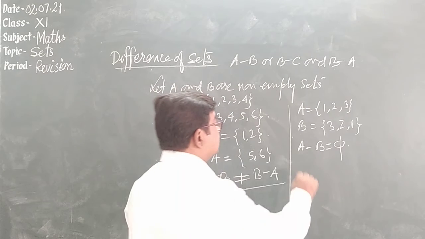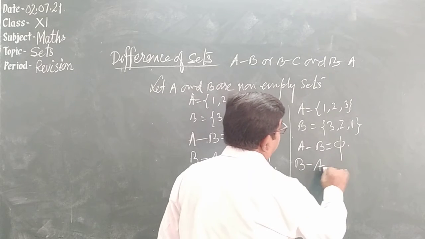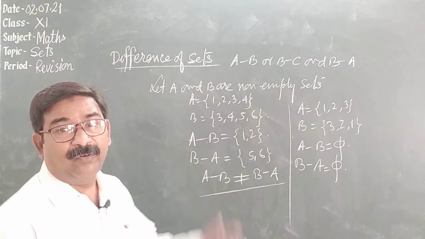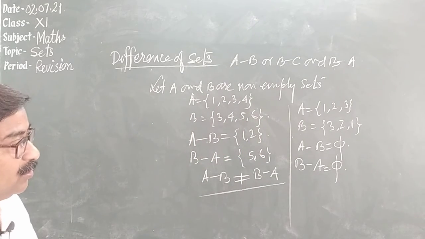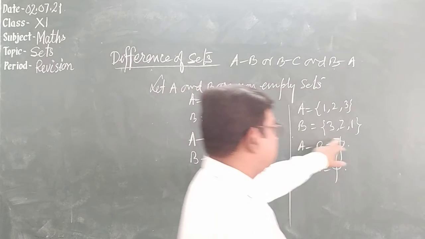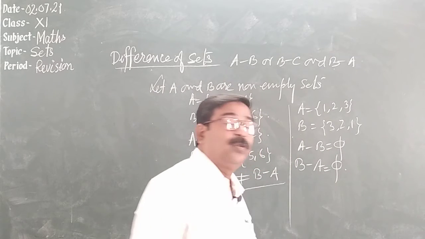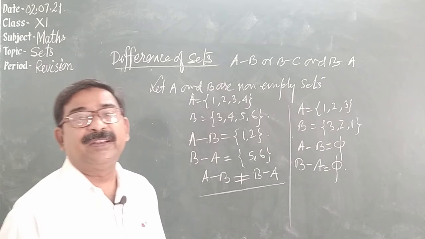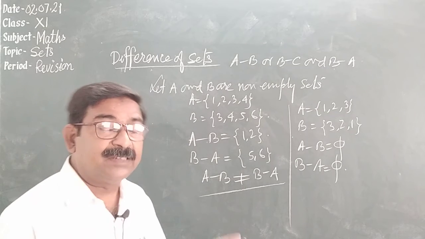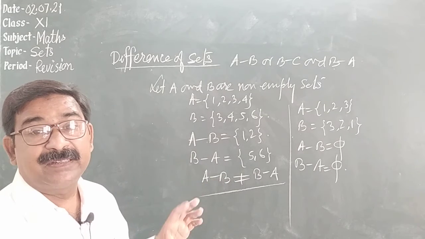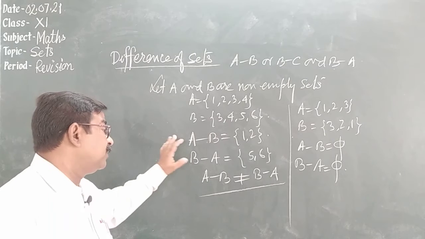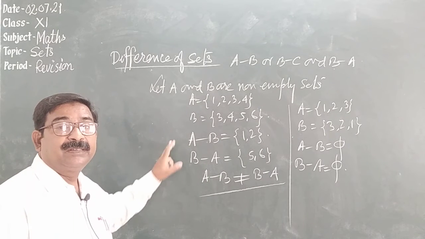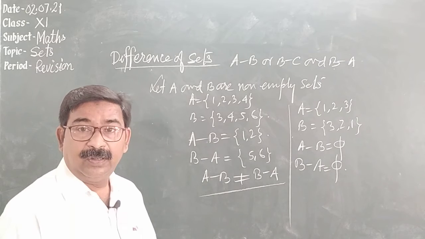And B minus A, what is it? The empty set, because all the elements of B are found in A, so B minus A is also the empty set. So A minus B is equal to the empty set, B minus A is equal to the empty set. So in case of equal sets, the differences A minus B and B minus A are equal. But if the two sets are not equal, then A minus B and B minus A will not be equal. Got it?